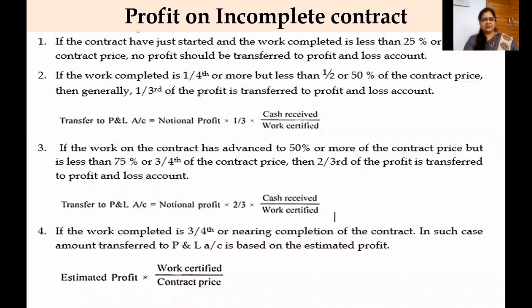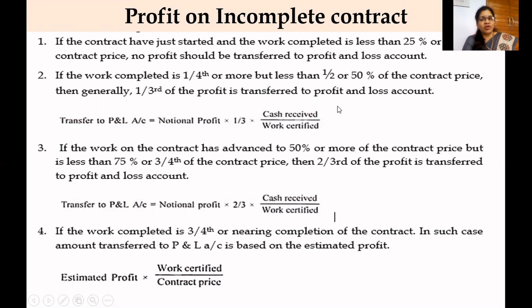So let's see these formulas. These formulas are very important, and you have to be ready with them. You have to remember all these terms while solving problems on contract costing.